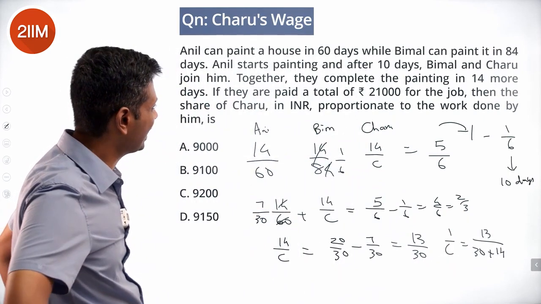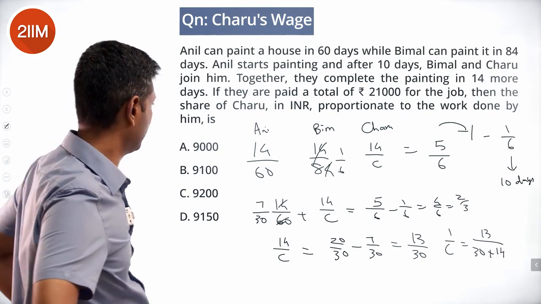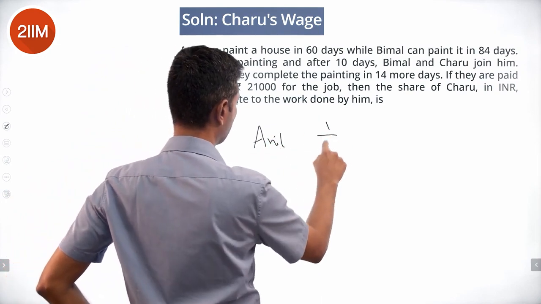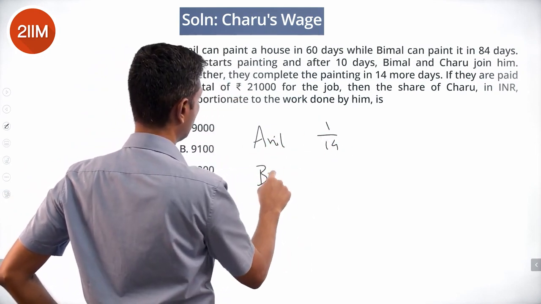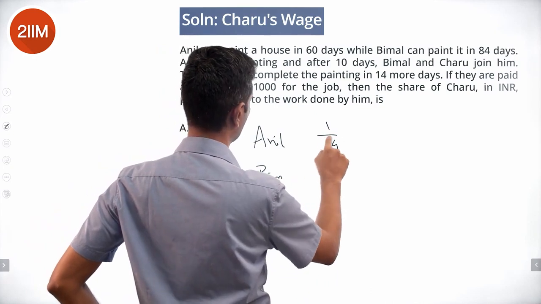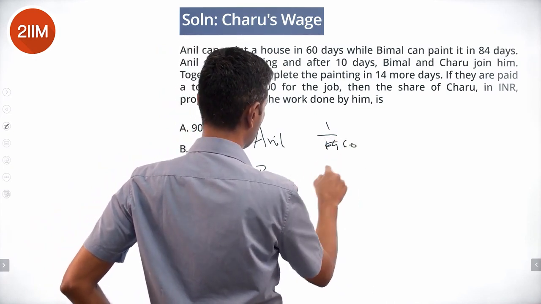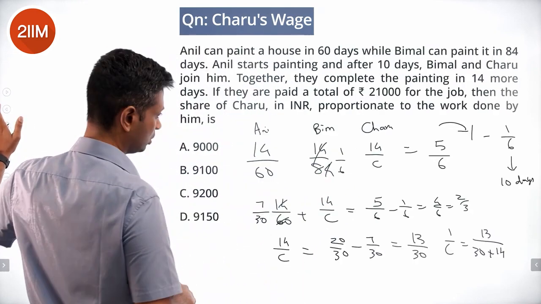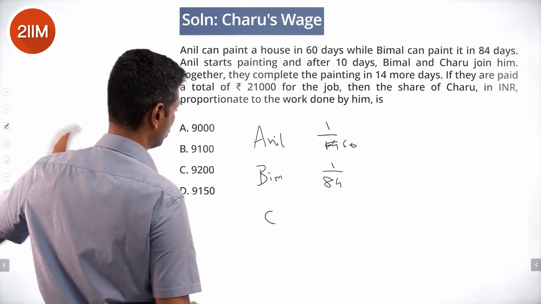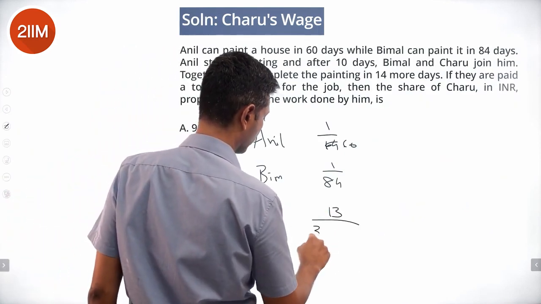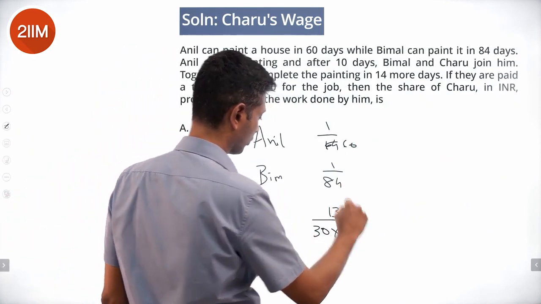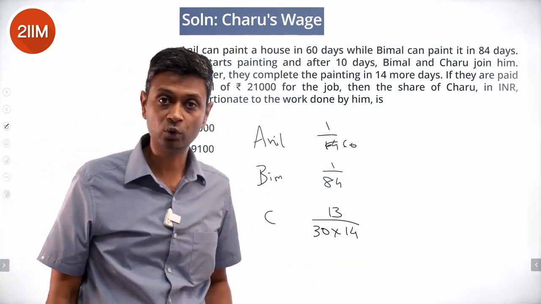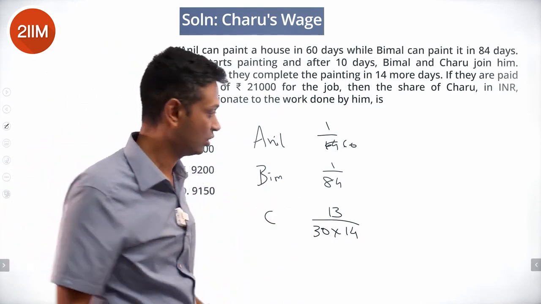The share of Charu in INR proportionate to the work done by him. Nice. So Anil in 1 day does 1 by 60. Vimal does 1 by 84. Charu does 13 by 30 into 14. The other way of thinking about this, Charu does 13 by 30 into 14, works for 14 days.